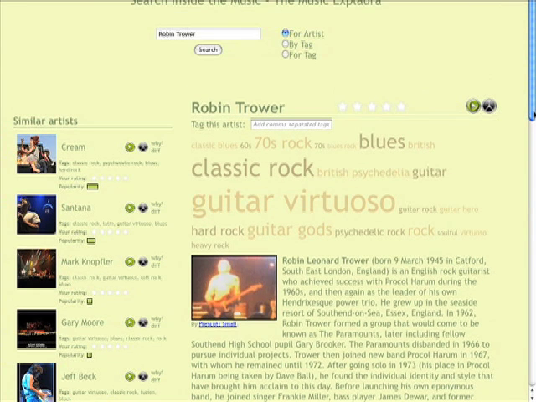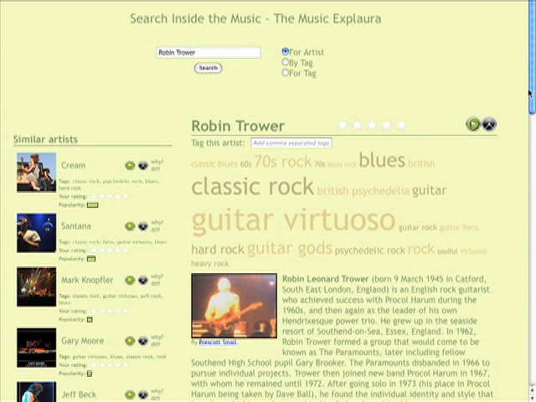And so what we're showing here is how we can use this Music Explorer to explore and discover new artists by looking at how the tag clouds overlap between artists. We can use the tags to explain recommendations, and we can use the tags to steer the recommendations to content that we like.